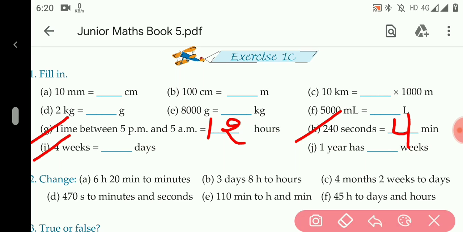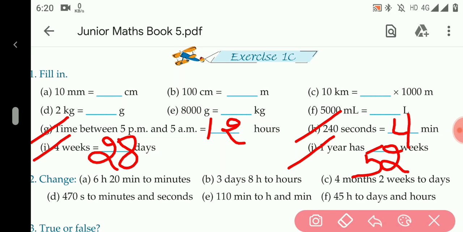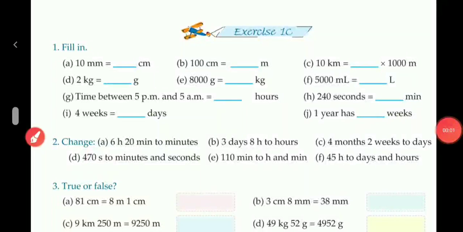I part, 4 weeks equals to dash days. Because 1 week contains 7 days, so 4 weeks contains 4 into 7, 28 days. J part, 1 year has dash weeks. Because 1 year contains 52 weeks. Now let us move towards question number 2.